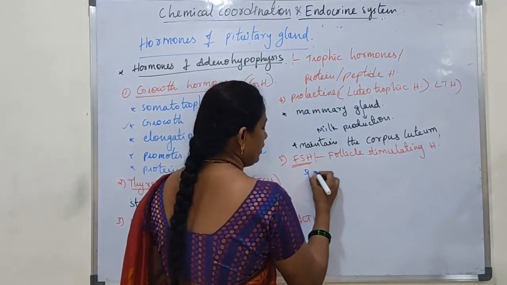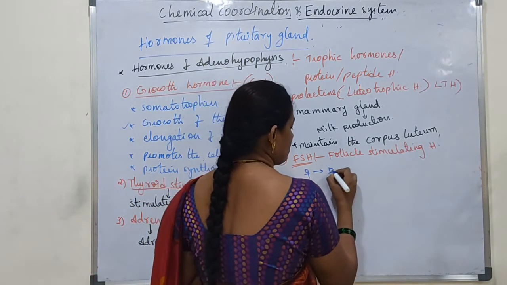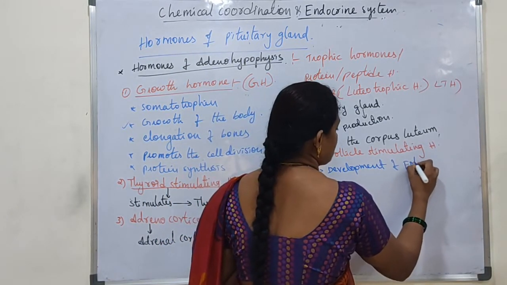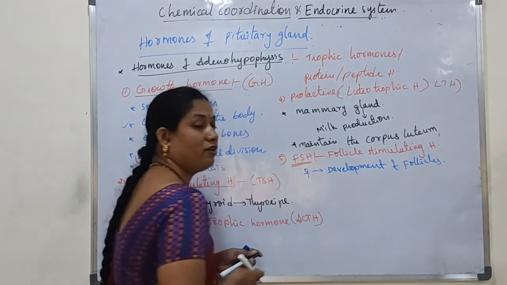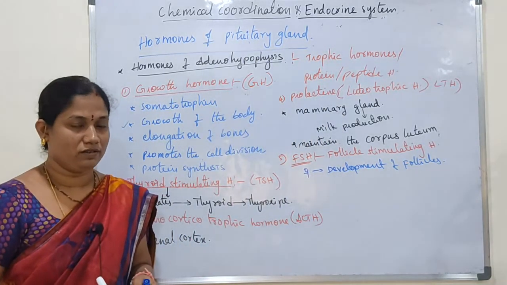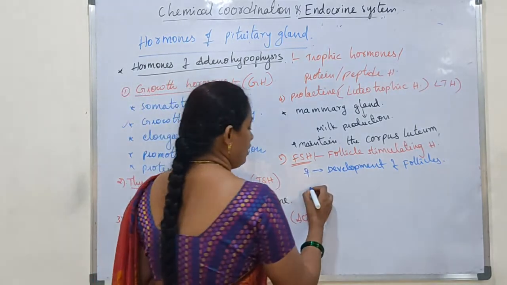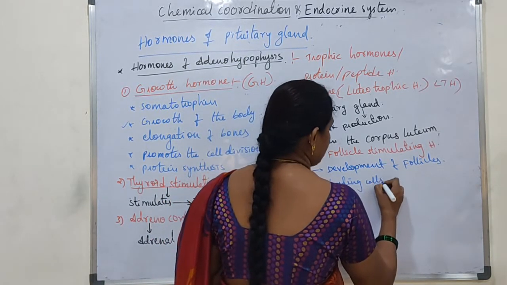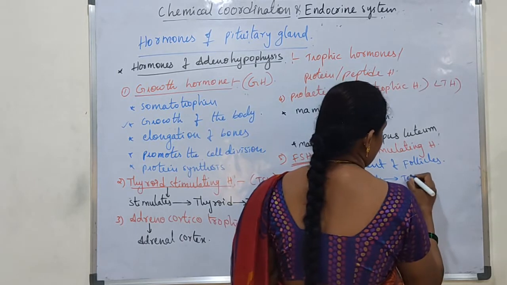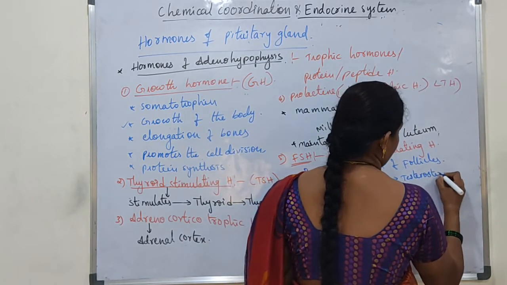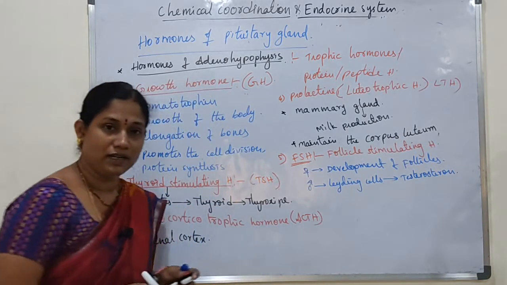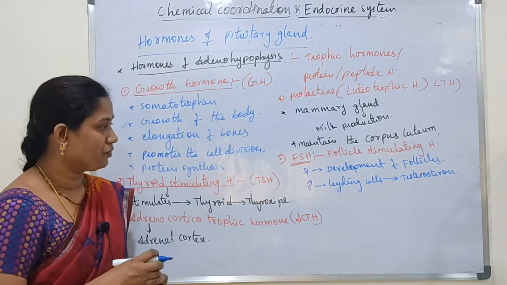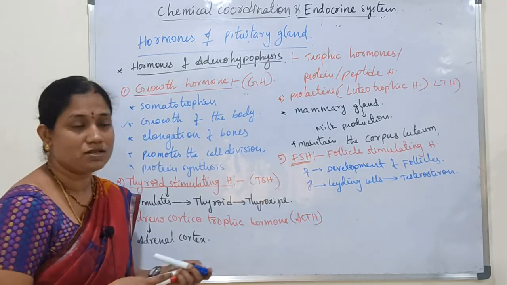In females it stimulates the development of ovarian follicles, the different stages of ovarian follicles. In males it stimulates the Leydig cells to produce testosterone hormone. So this one is FSH hormone.